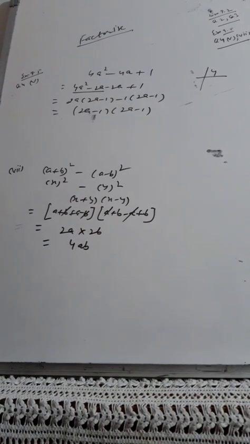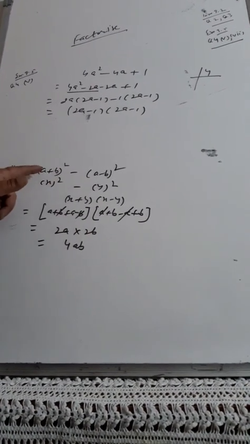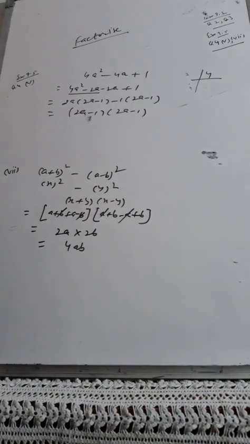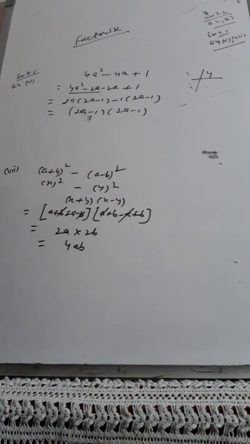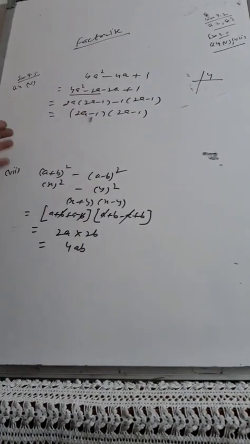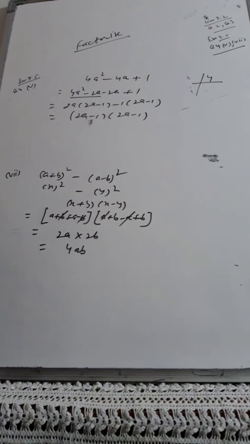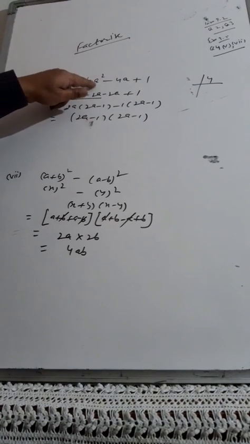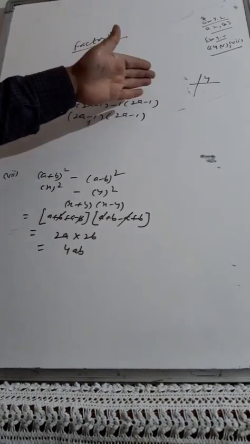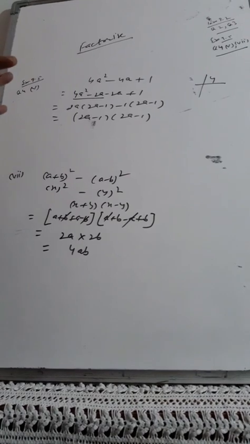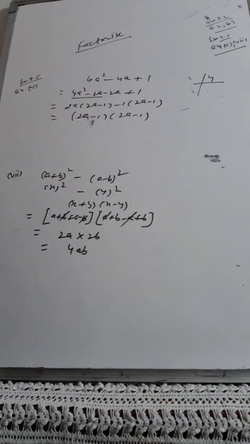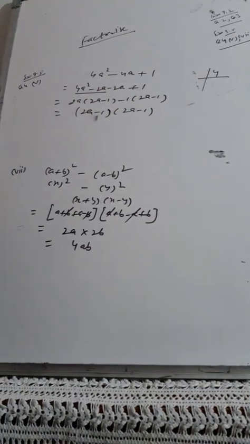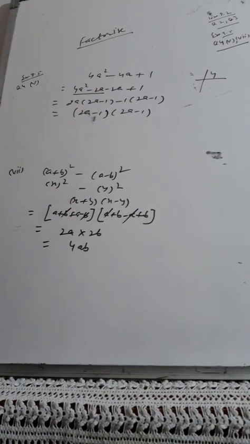4ab. Or the second thing you can do here is expand this in the form of a plus b whole square, like a square plus b square plus 2ab, and this in the form of a square plus b square minus 2ab. Subtract these two expanded forms, and again you will be back to your answer 4ab. So that is your choice when you are free. Similarly here also you can find the perfect squares. a is 2a, b is 1, so this is a perfect square of 2a minus 1, which can be written as 2a minus 1 whole square, equal to 2a minus 1 into 2a minus 1. In that way you can get the answer.